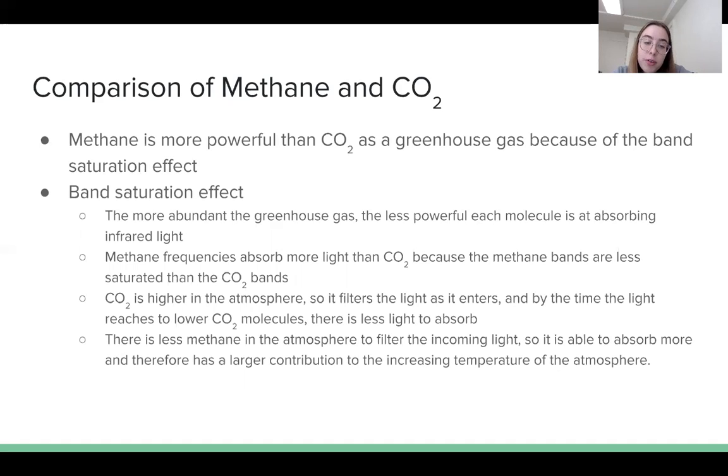This is similar to if you shine a flashlight through a murky liquid. If you have a smaller amount of the murky liquid, which represents methane, more light will get through. But if you have a larger amount of the murky liquid, which represents CO2, less light will get through. And that explains why more light is able to be absorbed for methane.